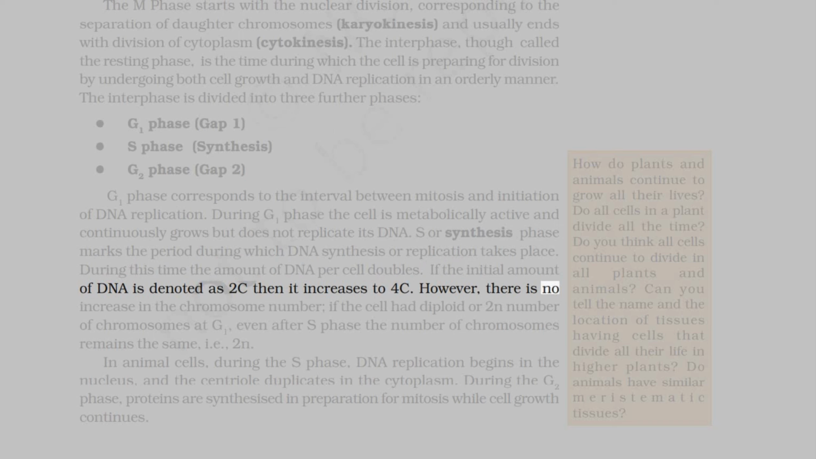However, there is no increase in the chromosome number if the cell had diploid or 2n number of chromosomes at G1. Even after S phase, the number of chromosomes remains the same, i.e., 2n. In animal cells, during the S phase, DNA replication begins in the nucleus and the centriole duplicates in the cytoplasm. During the G2 phase, proteins are synthesized in preparation for mitosis while cell growth continues.